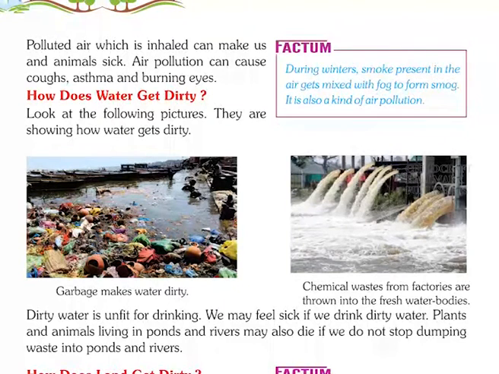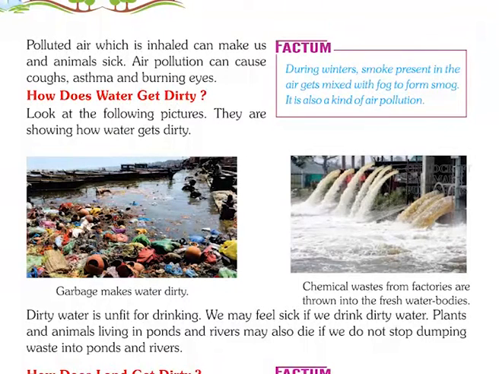How does water get dirty? Look at the following pictures. They are showing how water gets dirty. Garbage makes water dirty. Chemical waste from factories is thrown into freshwater bodies.